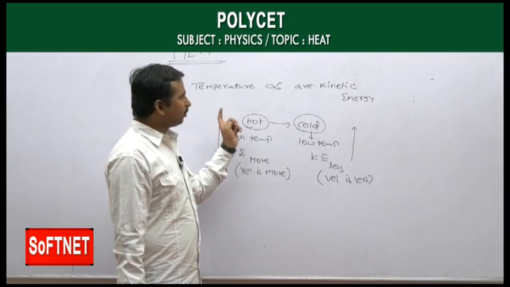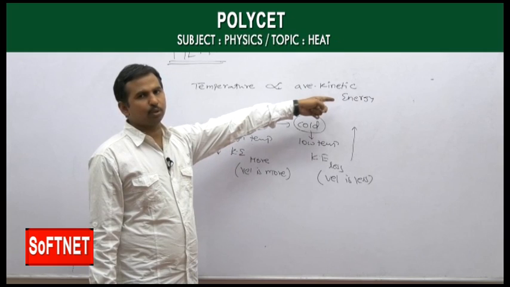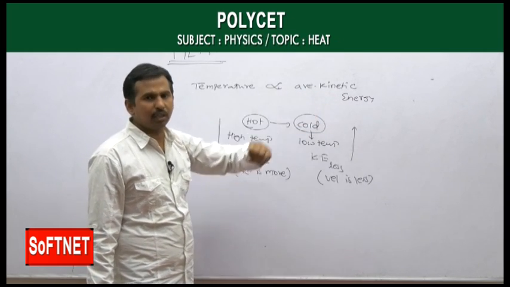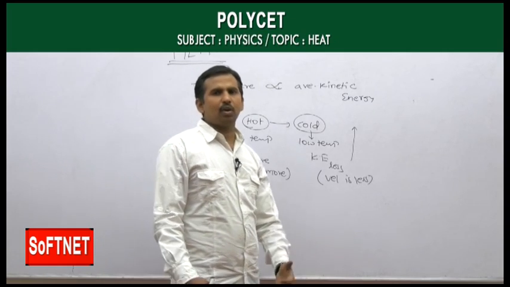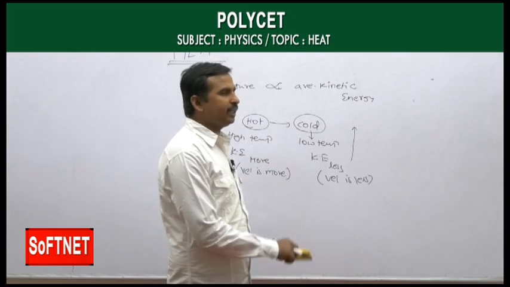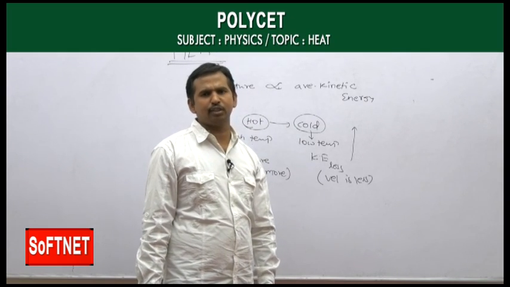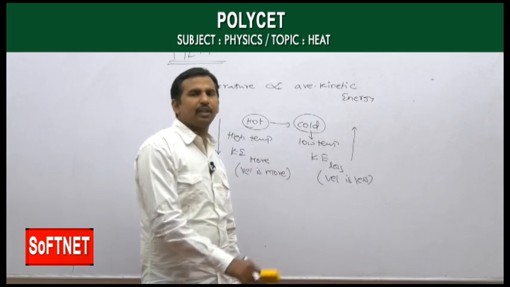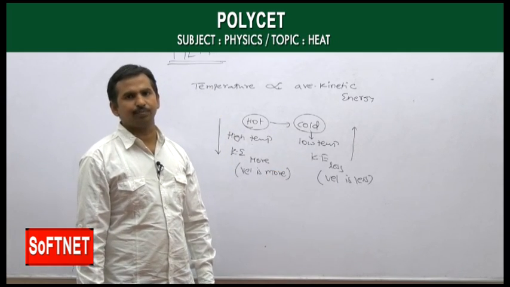So the temperature of a body is directly proportional to the average kinetic energy. All bodies do not have the same temperature; depending on the average kinetic energy present inside, we have different temperatures.